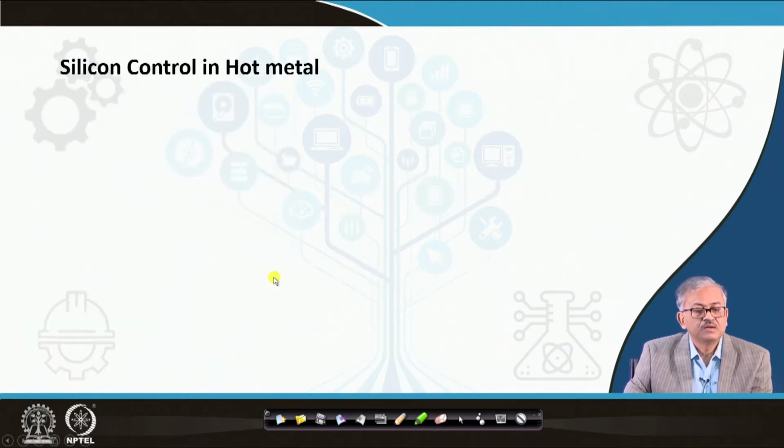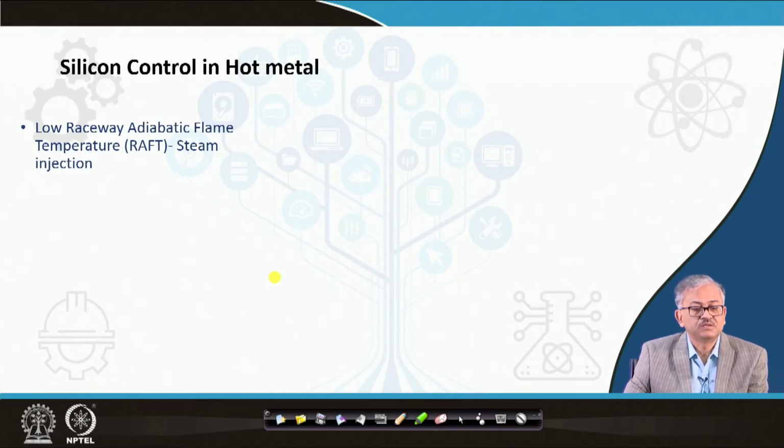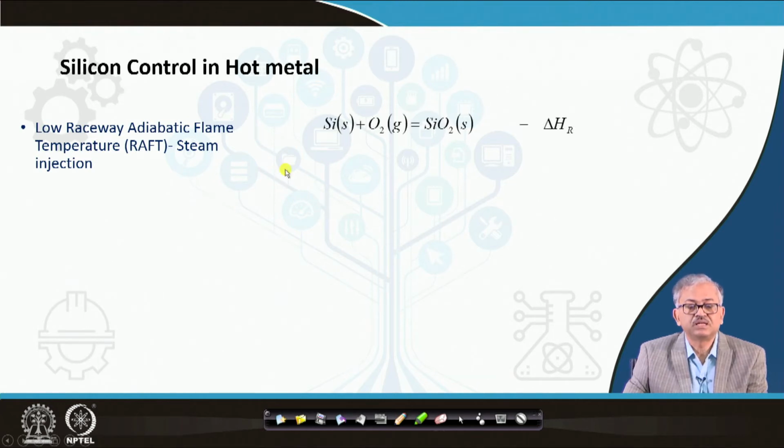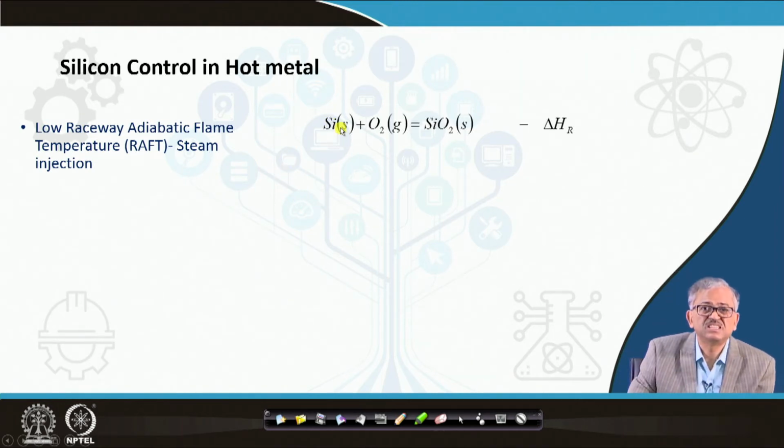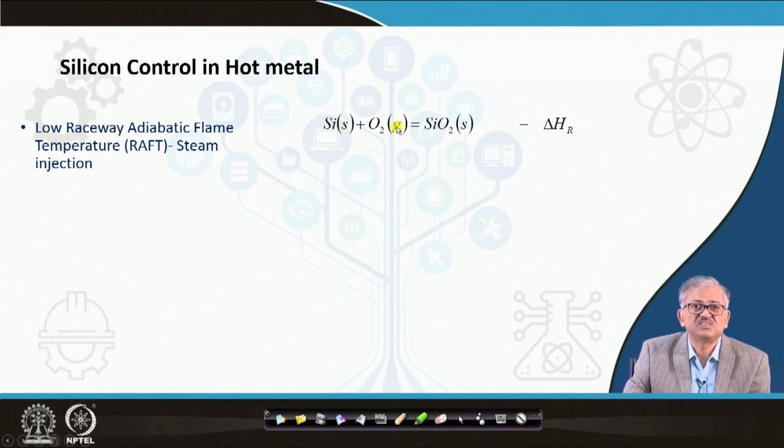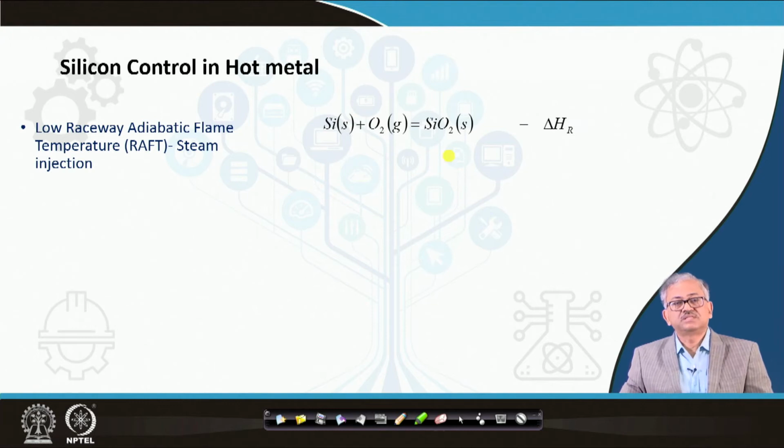You can see silicon control is very important in the hot metal. How can you control the silicon in the hot metal? First is low adiabatic flame temperature. How does it help? Consider this reaction, silicon reacting with oxygen forming silicon oxide. It is a highly exothermic reaction, characterized by minus delta H of reaction. So heat is generated in this reaction.